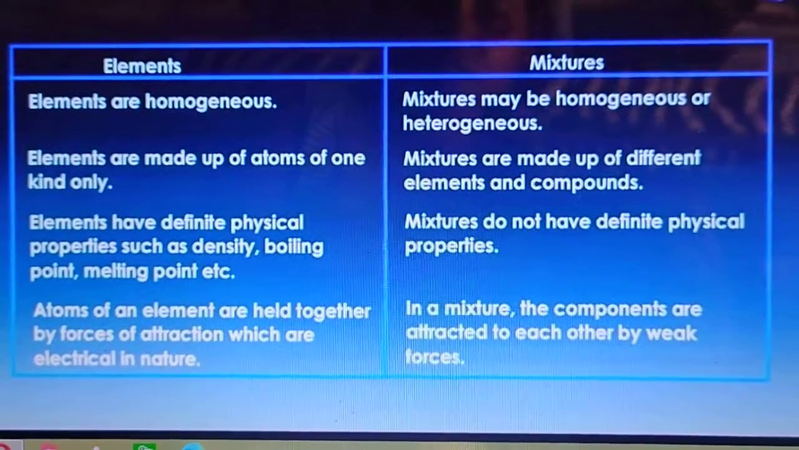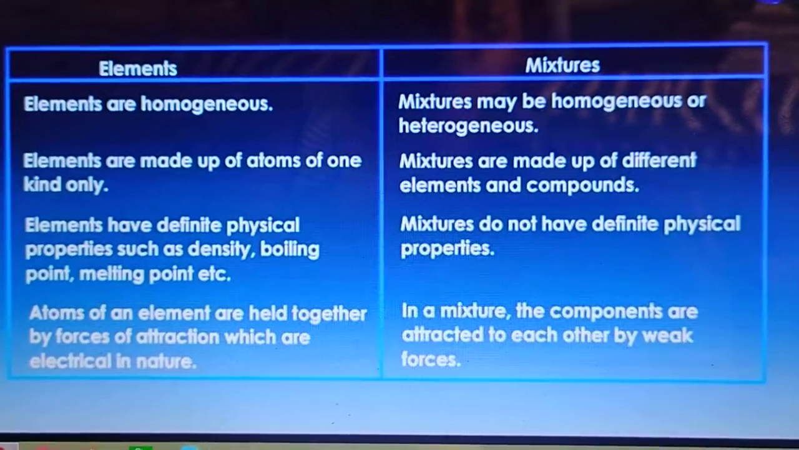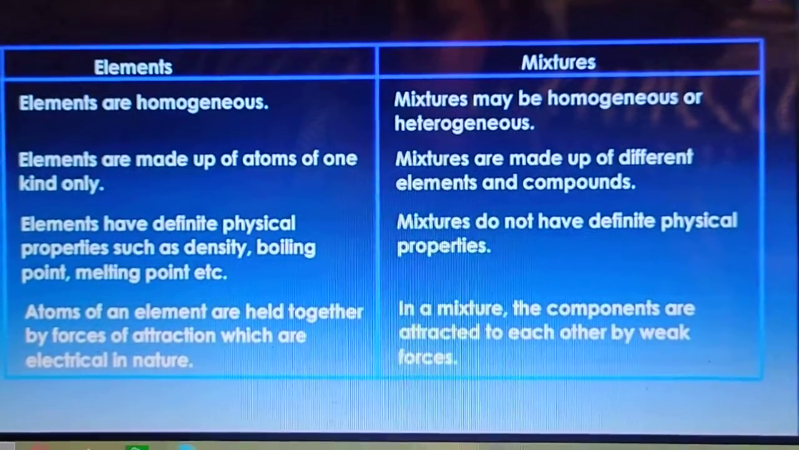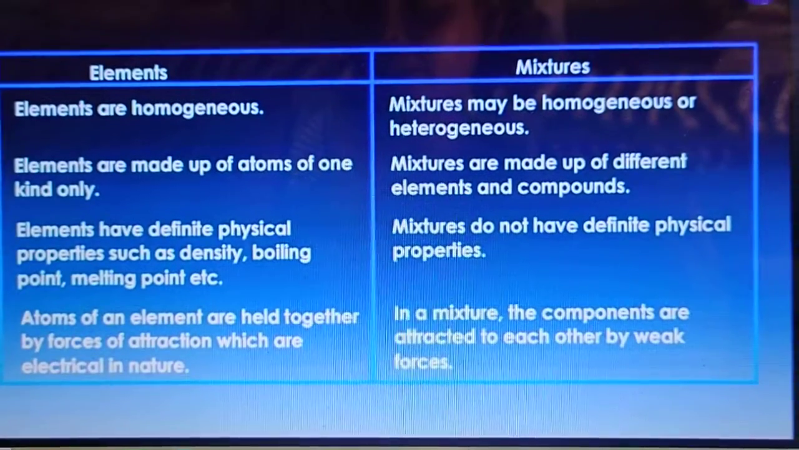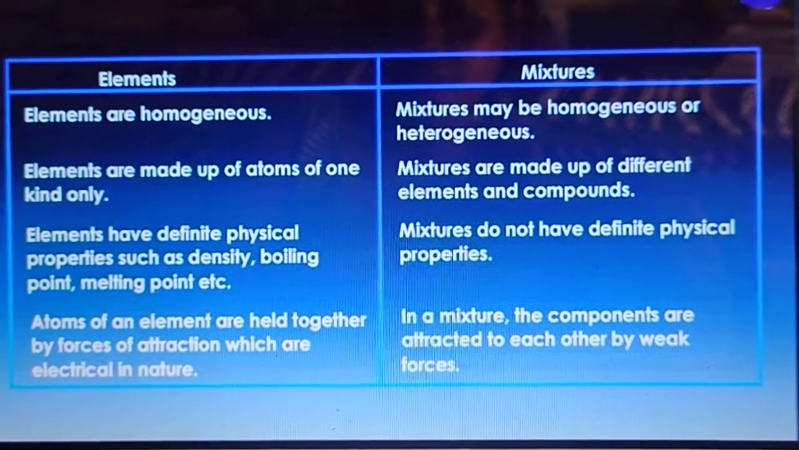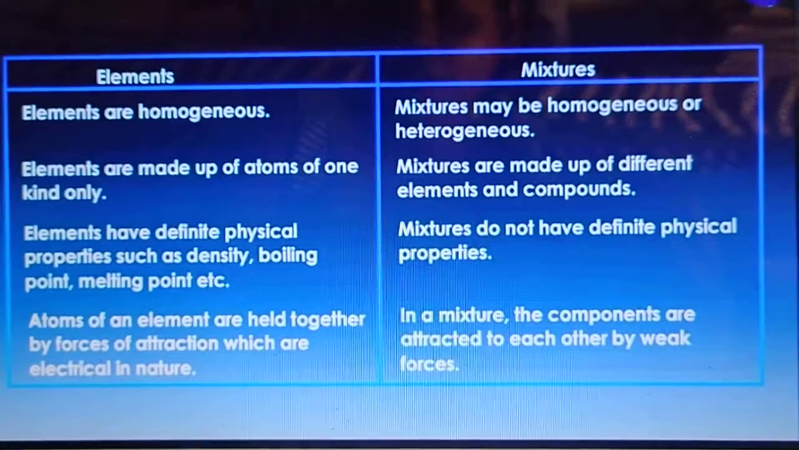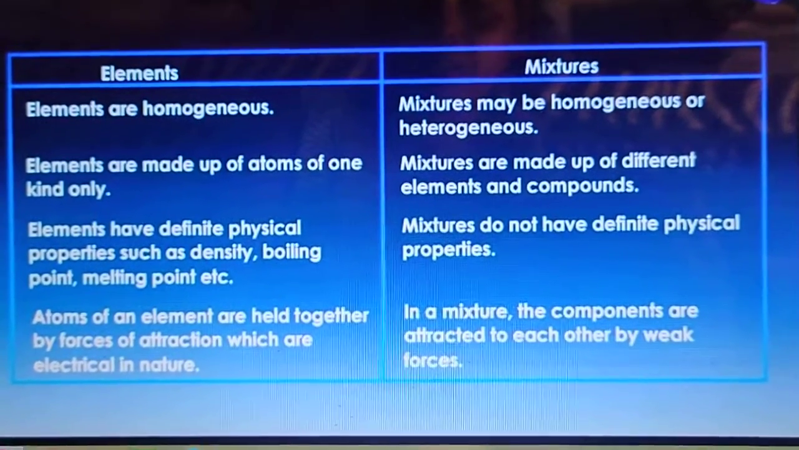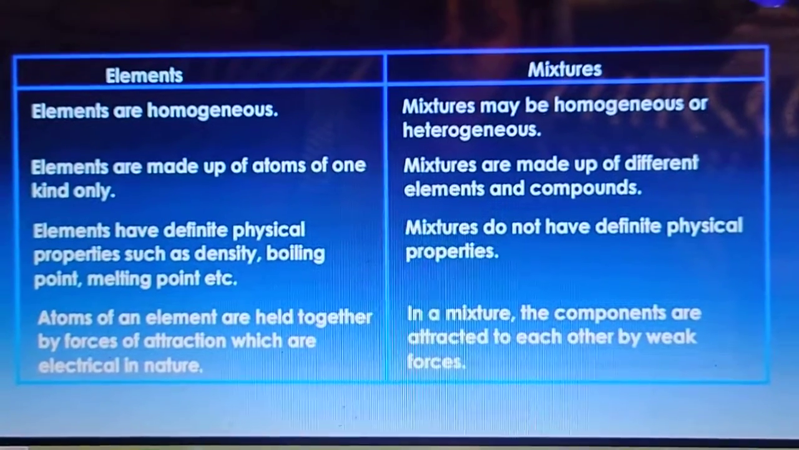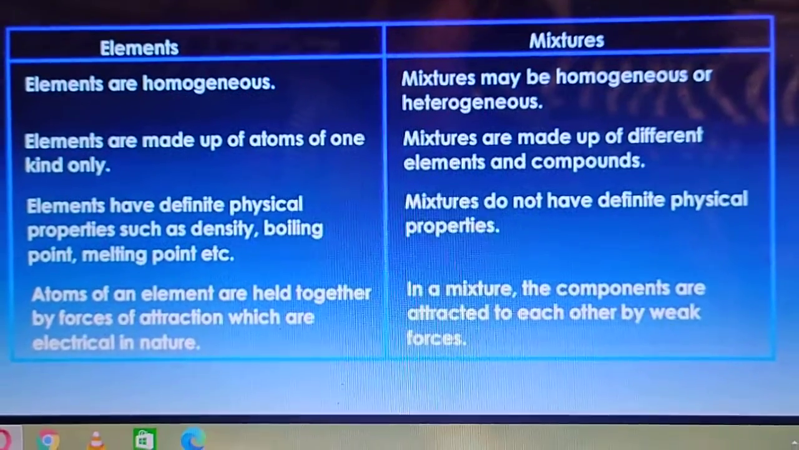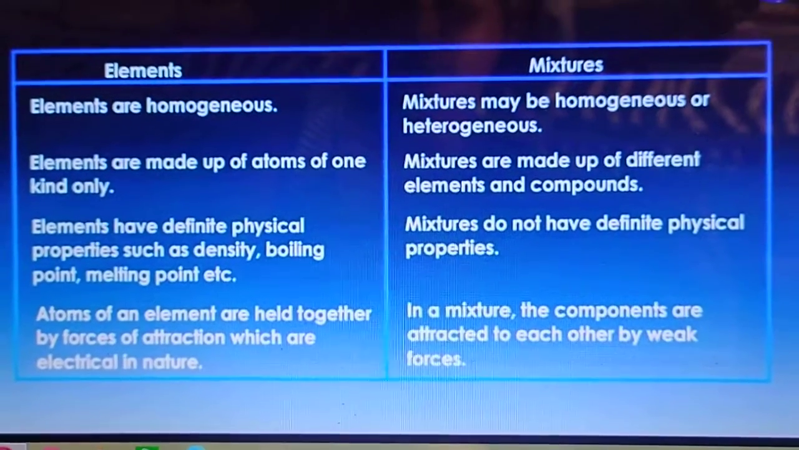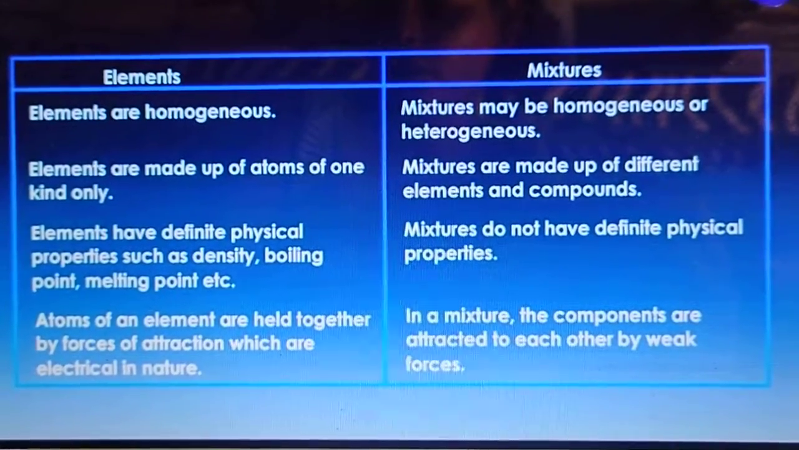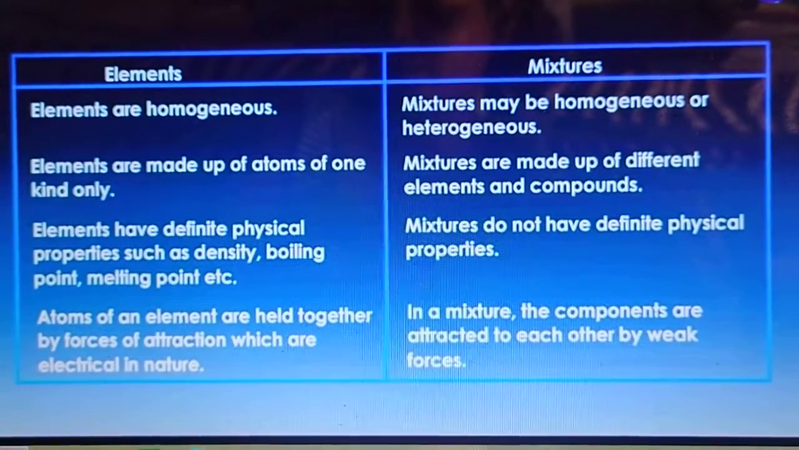What about mixtures? Mixtures may be homogeneous or heterogeneous. Homogeneous means it has a uniform composition throughout its mass. Suppose I am mixing sugar in water, it is a mixture, but it is a homogeneous mixture, right? Then what about heterogeneous? A heterogeneous mixture is one in which the composition is not uniform throughout.